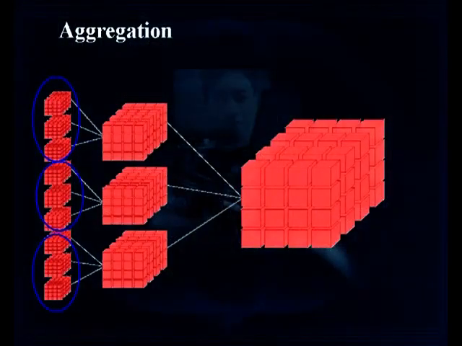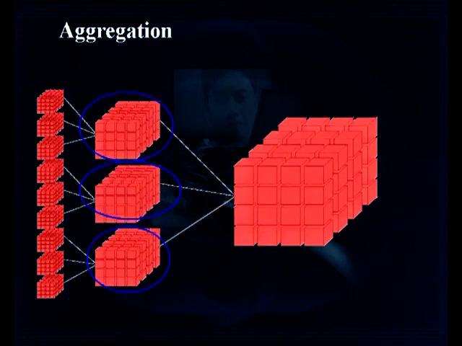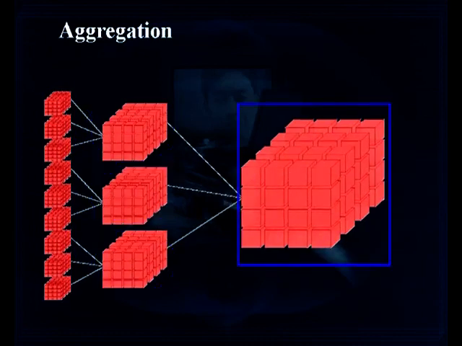In this slide, from the smaller data cubes, a bigger data cube is constructed. For example, by taking 3 data cubes, one larger data cube is computed. Similarly, by taking the next 3, another large data cube is computed. By taking the last 3, another data cube is computed. And then we are aggregating all the summarized information of all the 3 smaller cubes at the middle level to a larger cube, which is nothing but an aggregation.